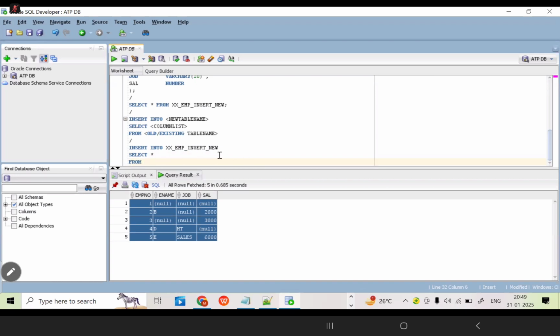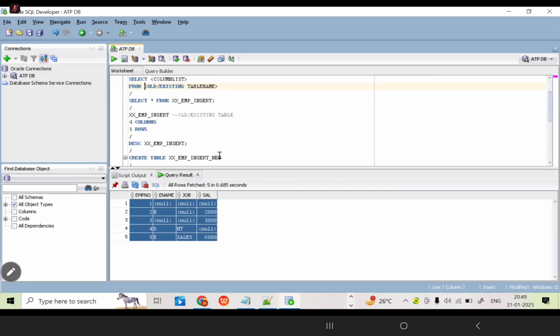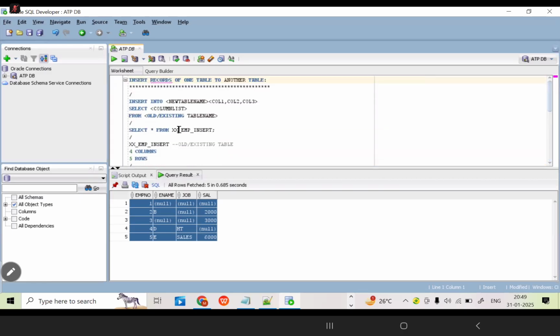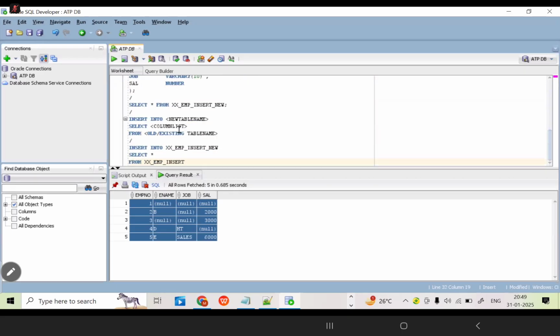What is our old table or existing table name? XX_EMP table, correct or not? XX_EMP_insert. Oh, now the query is over.